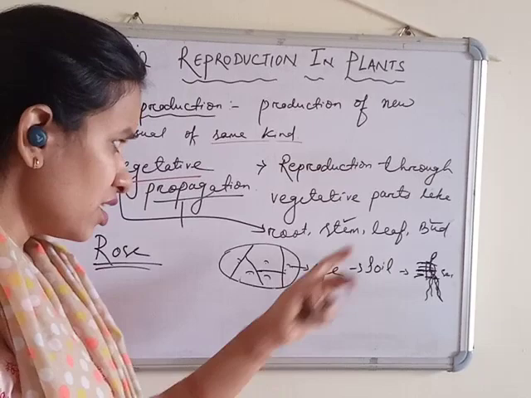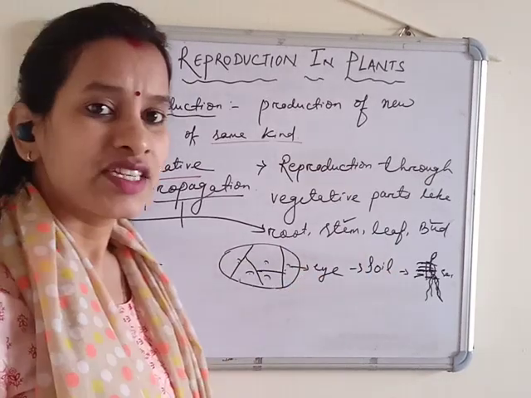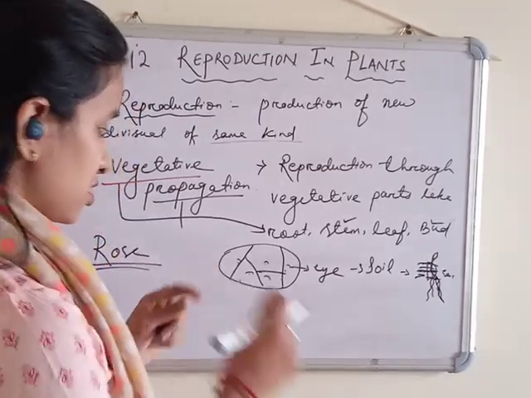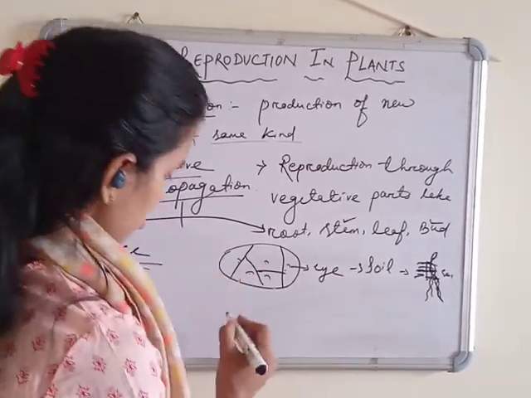Come to leaves. You might have seen bryophyllum leaves. This leaf is very thick.